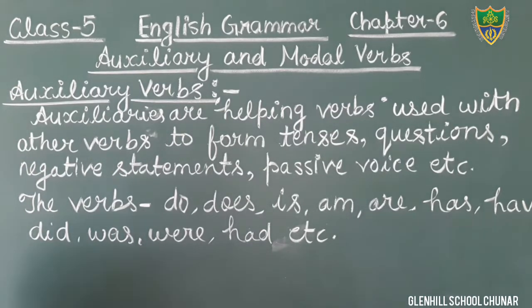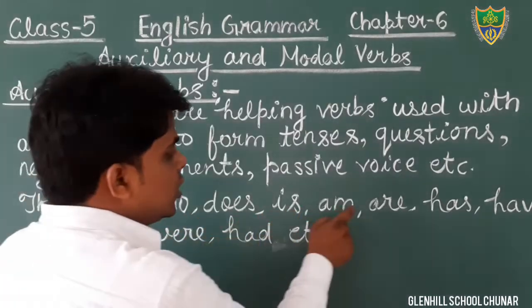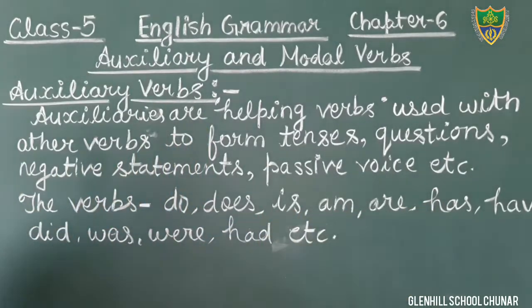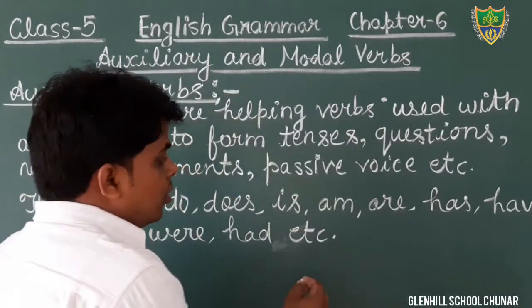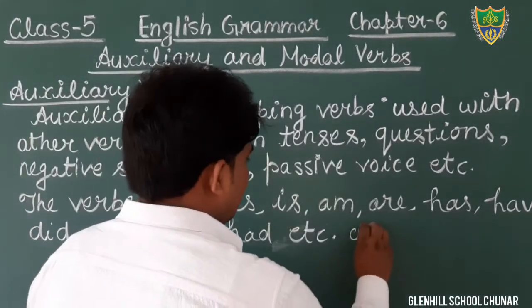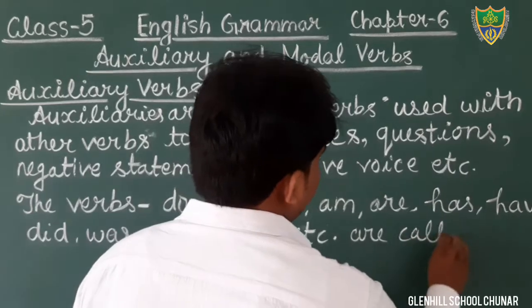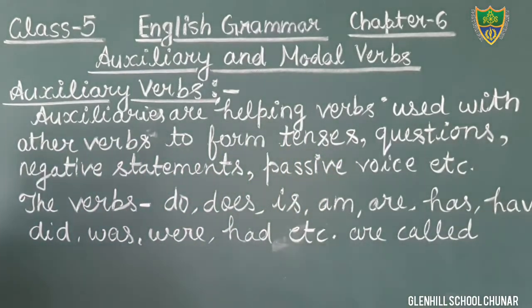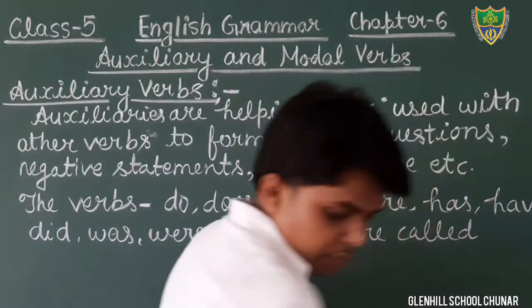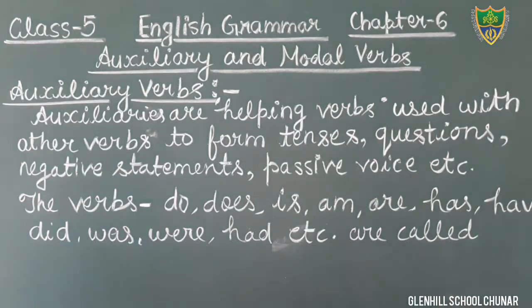The verbs do, does, is, am, are, has, have, did, was, were, had, etc. There are so many, and they are called what? Auxiliary verb or helping verb.